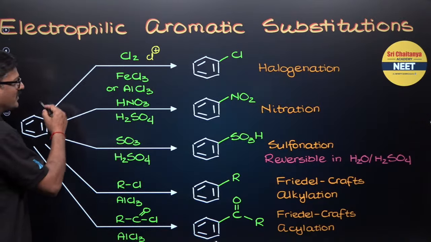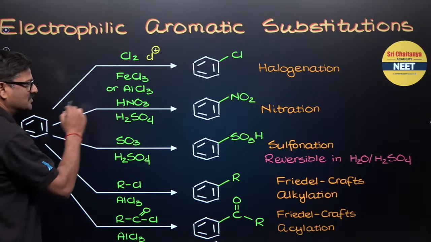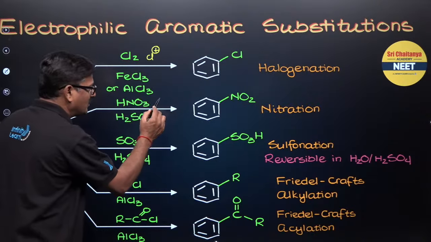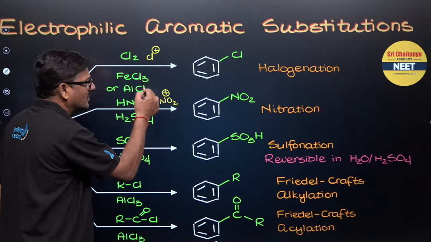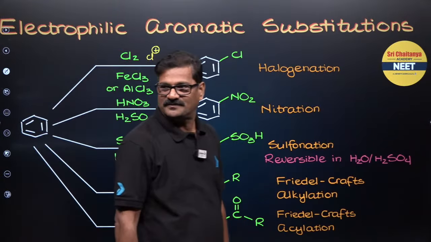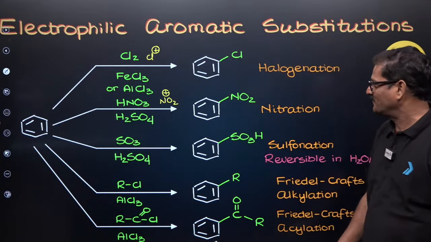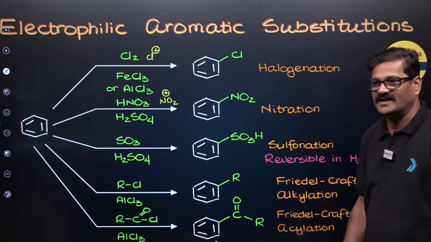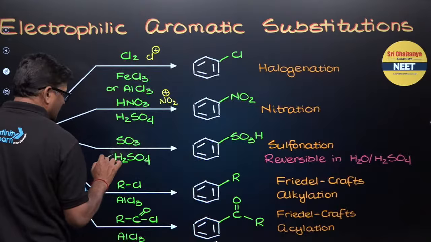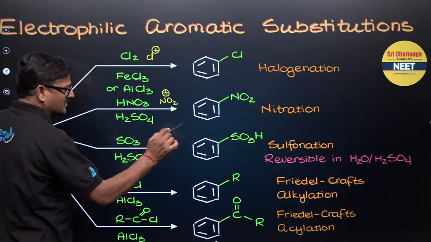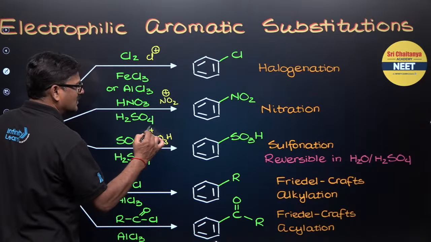And the benzene, when it is treated with HNO3 and H2SO4, you are going to get nitration. So it is the electrophile. Which of the following is an electrophile in this reaction? Like that, you will be having a question in the NEET examination. So this process is called nitration. And the benzene, when it is treated with SO3 and H2SO4, sulfonation takes place. You are going to get SO3H plus as an electrophile.